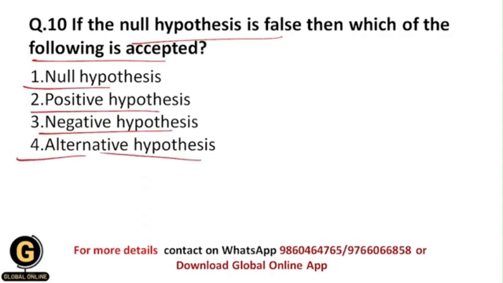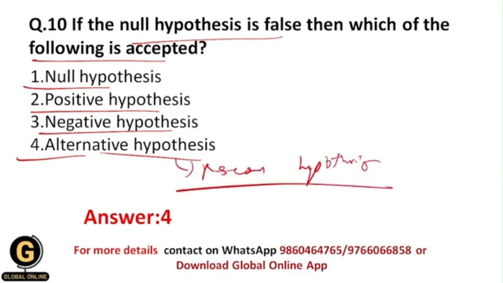So obviously students, whenever we reject the null hypothesis and it is false, then in that situation we are going to accept the alternative hypothesis, which is also called the research hypothesis, right? That I have told you earlier in this video. That's why your correct answer should be 4, that is alternative hypothesis.